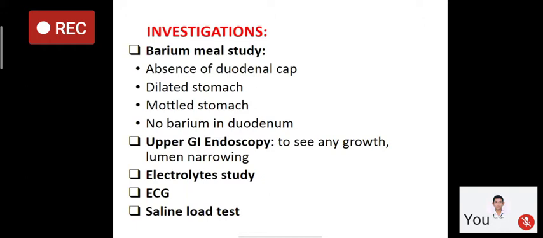If it is less than 200 ml, it is normal. Normally all of the saline will go into the duodenum, but if it is more than 400 ml, it means there is gastric outlet obstruction, and the saline is not going into the duodenum. So this identifies gastric outlet obstruction.